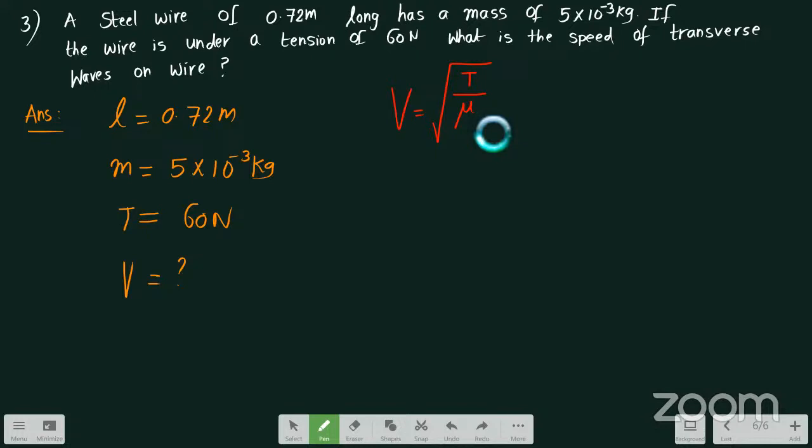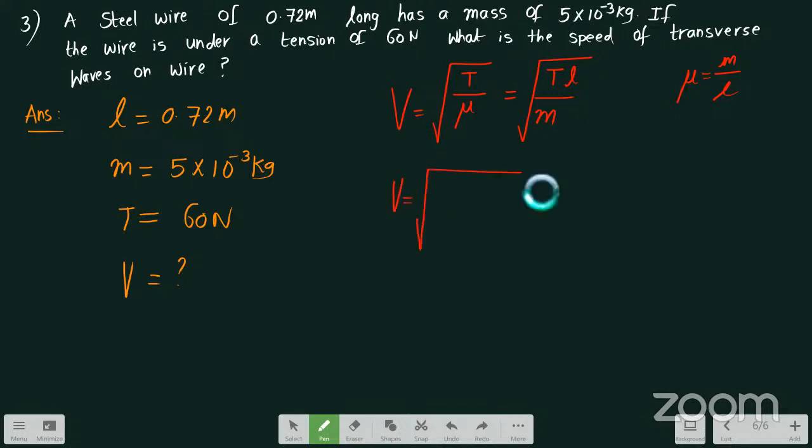What is that mu? Mu is called the linear mass density. And what is the formula for linear mass density? Mu is defined as mass per unit length. So this will become under root T into length per mass, as this L will go to the numerator. So if I substitute the values, what answer will I be getting?